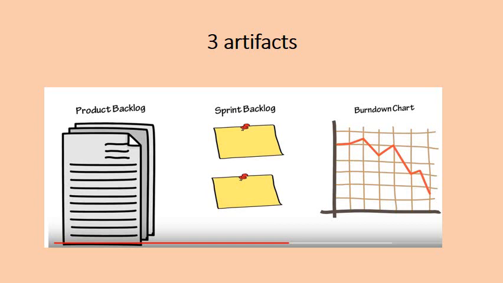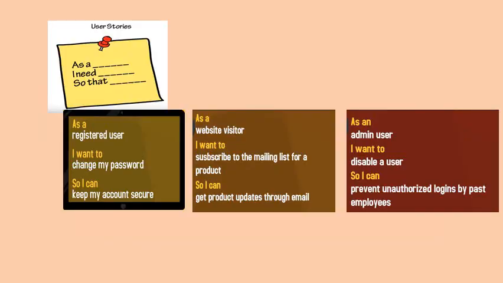Okay. So we have 3 artifacts, and we have 3 roles: product owner, Scrum master and the team members. And the artifacts are what will come as the output. Now try to understand what basically happens in Scrum. When we follow this approach, we talk about the product backlog and all.